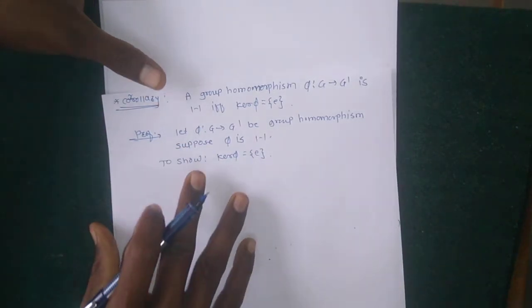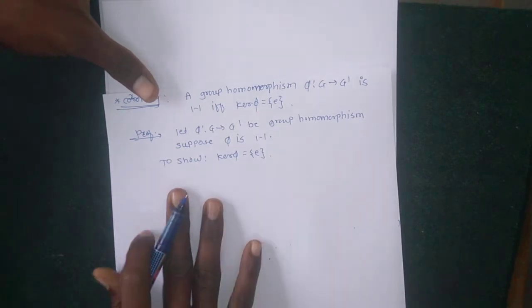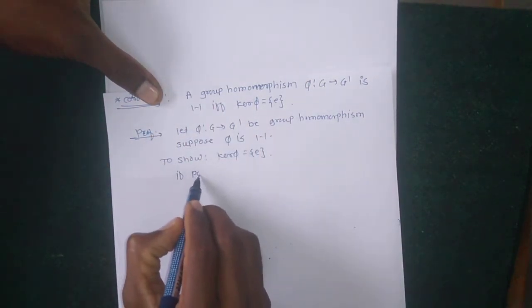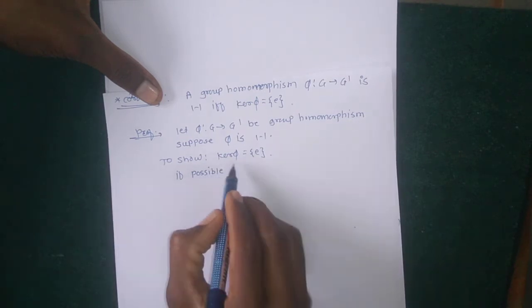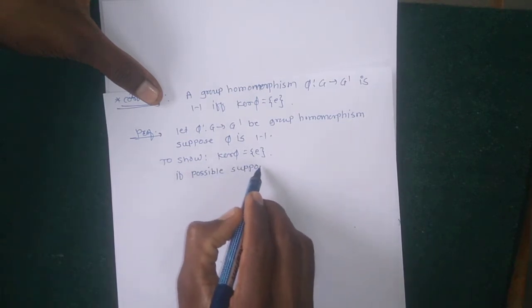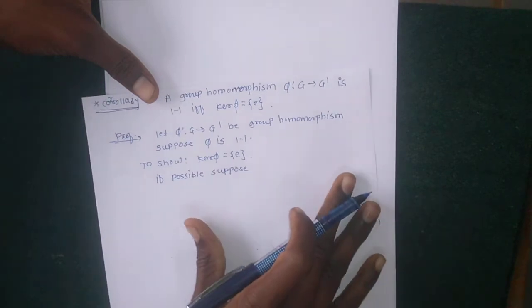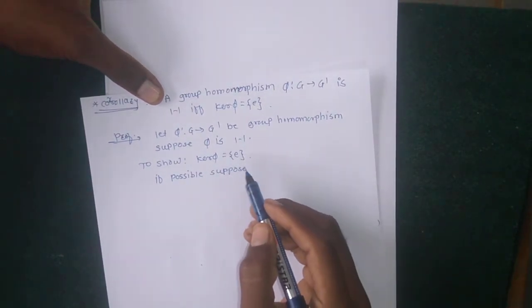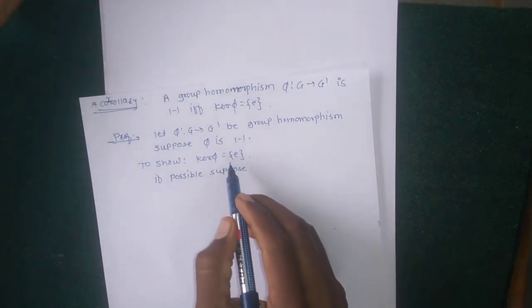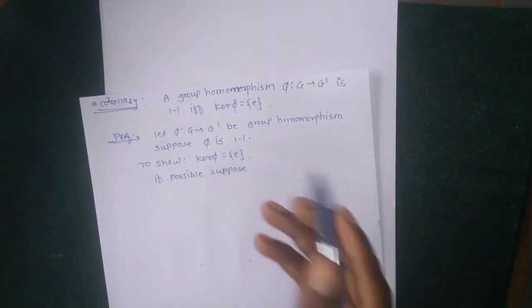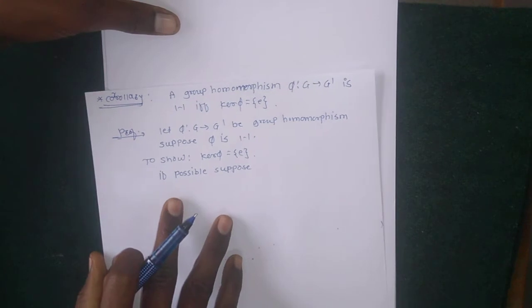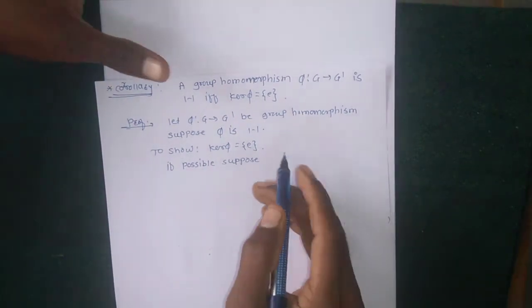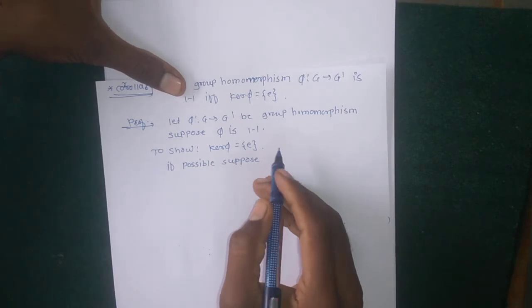So, on the contrary, suppose if possible that kernel phi does not contain only the singleton identity, but contains more than one element.